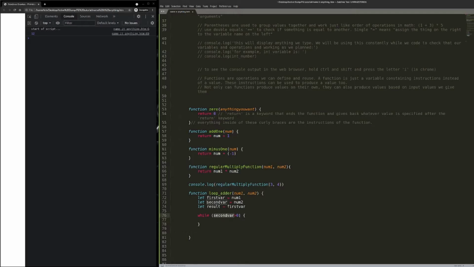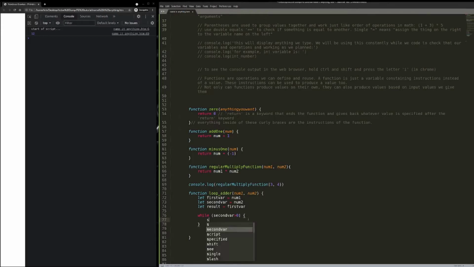So while second var, which is this one here, which equals number 2, which is going to be the second item that we place inside of our loop adder parentheses. And you'll notice this block of code is indented inside the function code, which itself opens and closes here. So another advantage to using a text editor is you see these little underlines? It helps you keep track of all these opening and closing brackets and parentheses, which is very helpful once you start getting further along into programming.